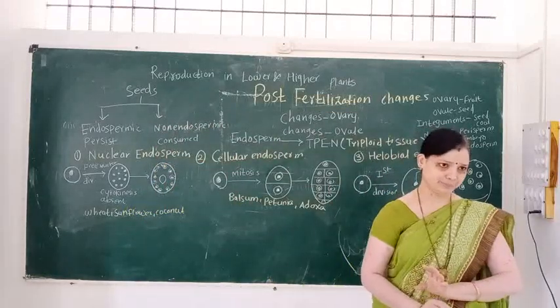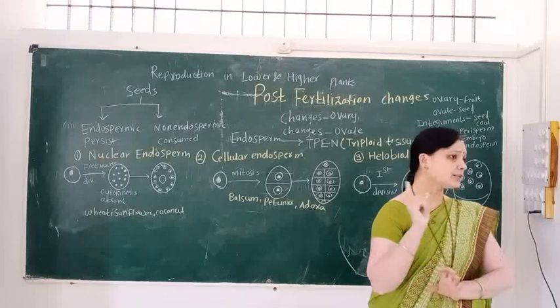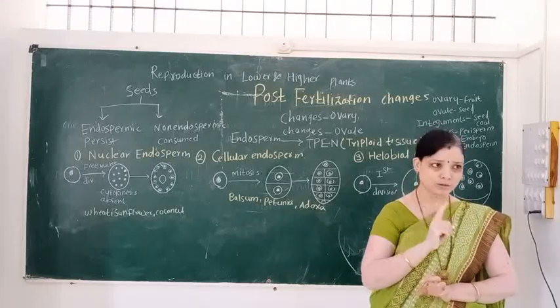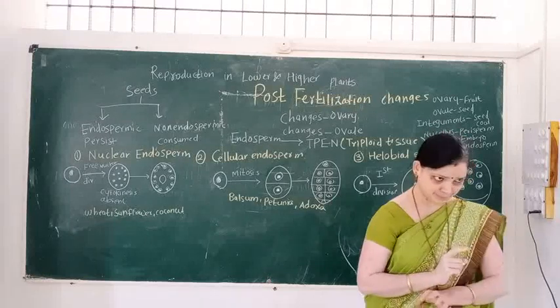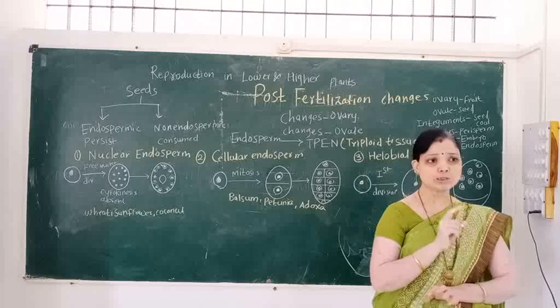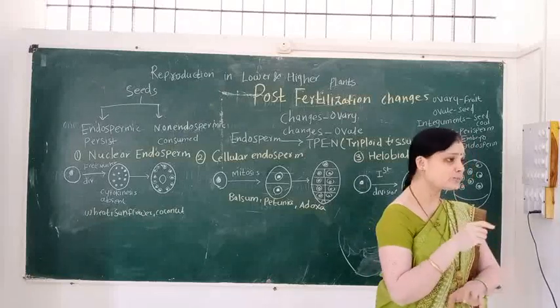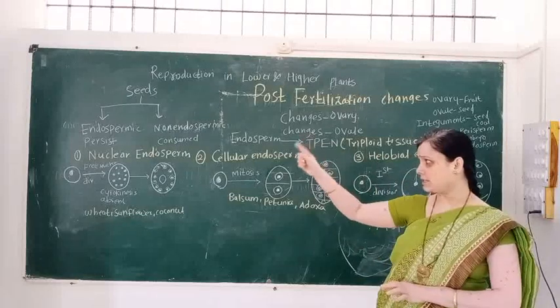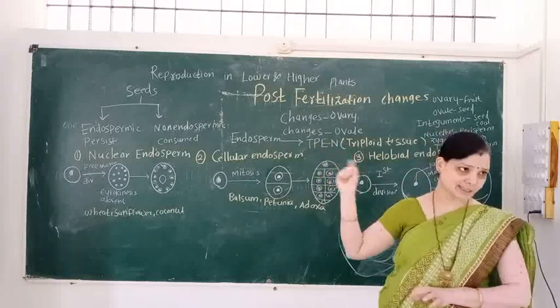In simple terms, when endosperm is present in the seed, the seed is called endospermic. But in some types of seeds, the endosperm is absent, that is, the endosperm is consumed, then these seeds are called non-endospermic seeds.